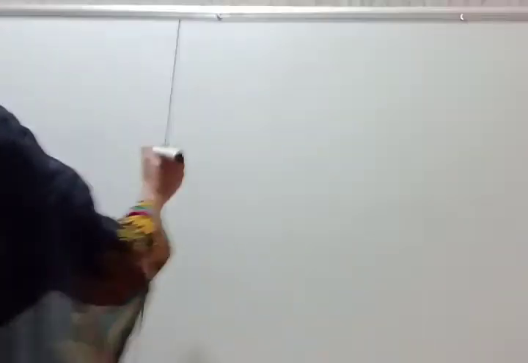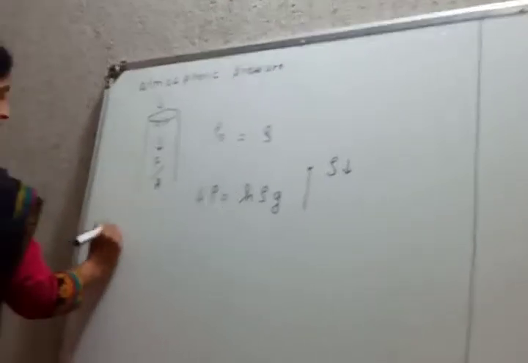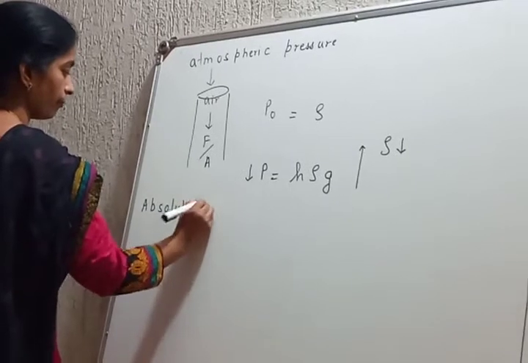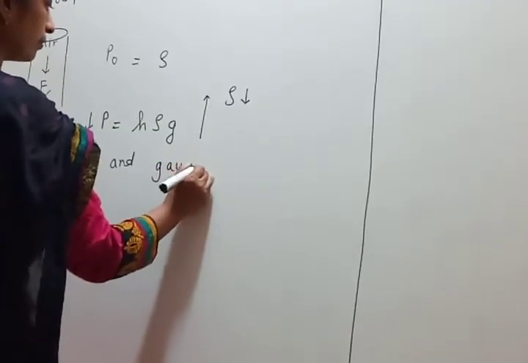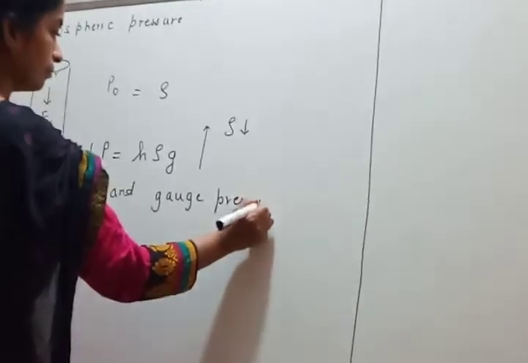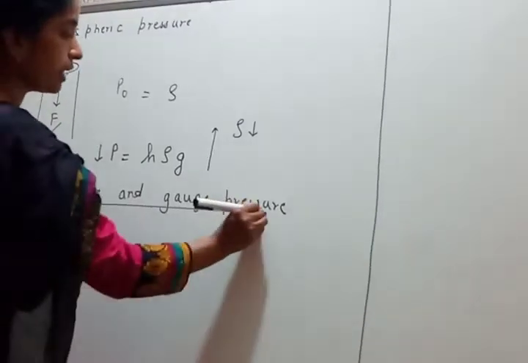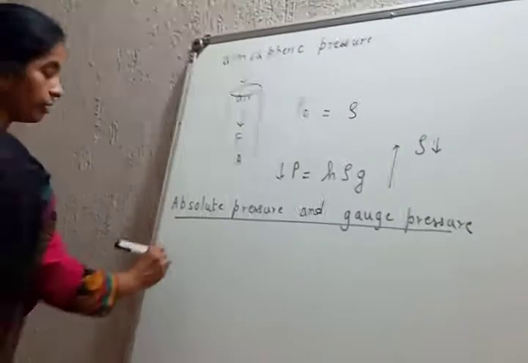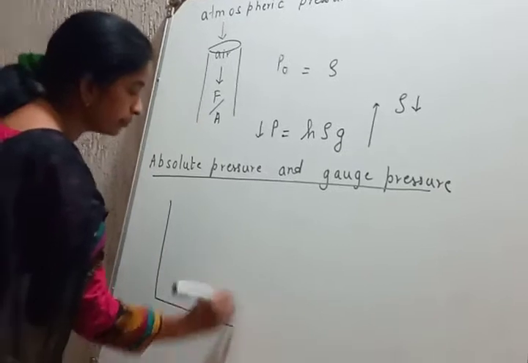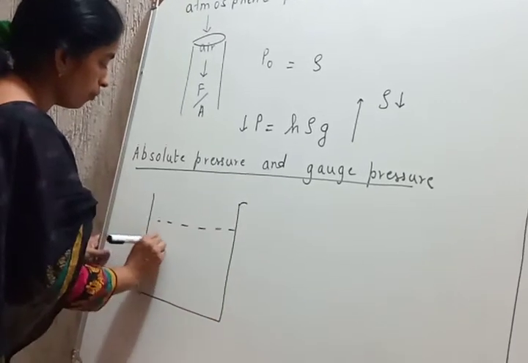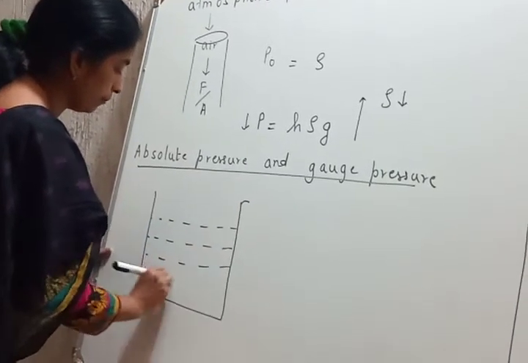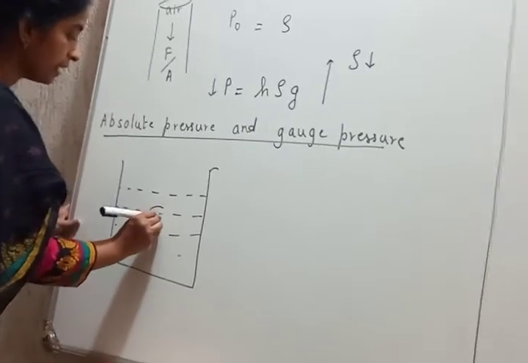Next, we are going to discuss absolute pressure and gauge pressure. What is this absolute and gauge pressure? For that, what do we take? We take a container containing water. Consider a cylinder inside the container.